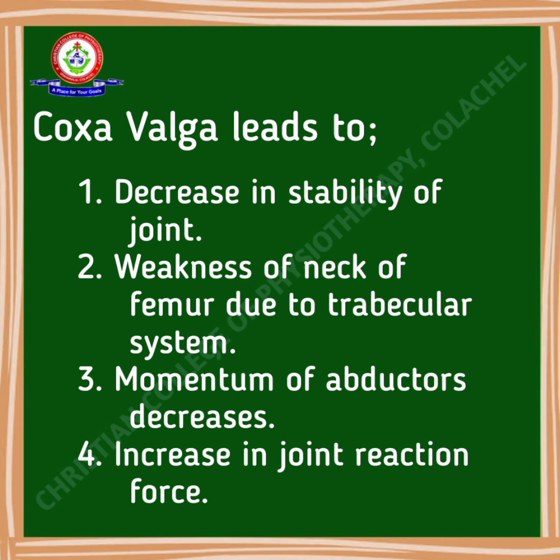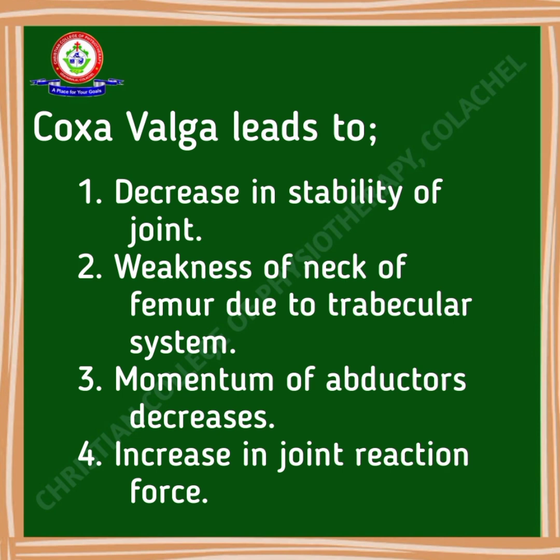Coxa valga leads to decreased stability. That is, the articular surface contact area decreases because a large portion of the head of the femur remains outside and also tilts upwards. Next, weakness of the neck of the femur due to the trabecular system. In the neck, there are a lot of trabeculae. Trabeculae act as a network of supporting beams to provide strength and support to bones. Here, due to the increase in angle of inclination, this trabecular formation is decreased. This leads to weakness of the neck of the femur.